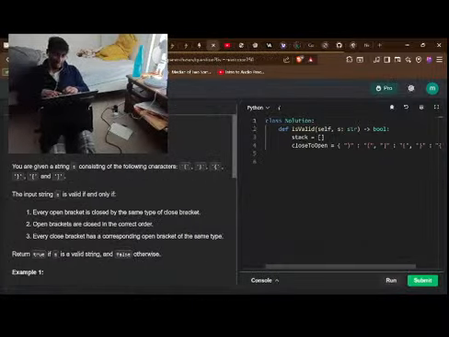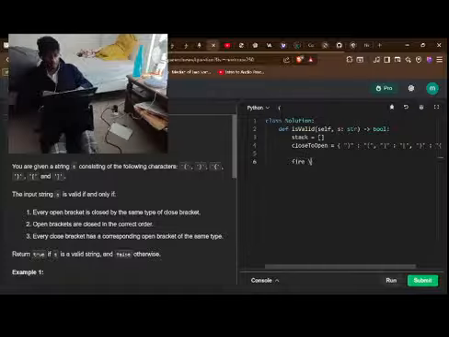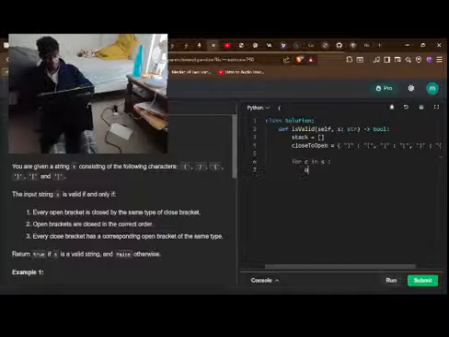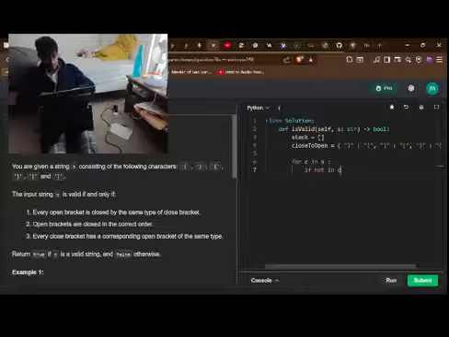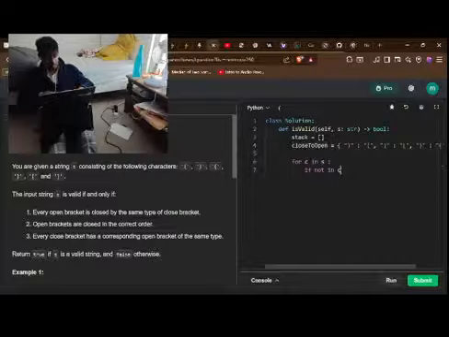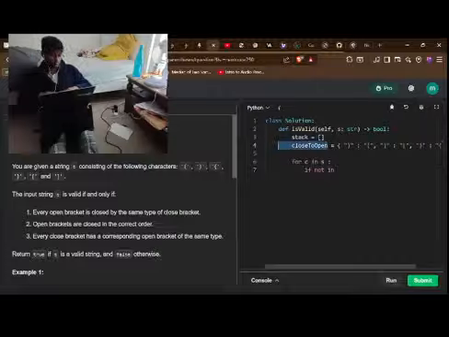Even valid parentheses, I'm like, okay, for c in s, if it is not in close, I need to append. I can't even autocomplete, it's going to copy the entire thing. It's pissing me off.